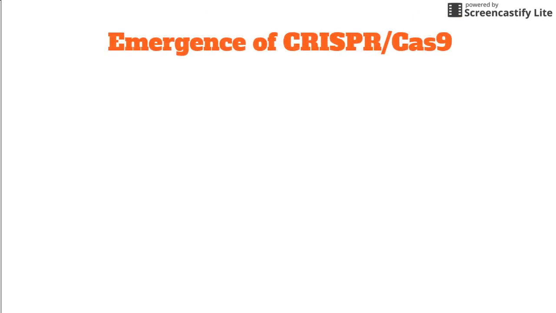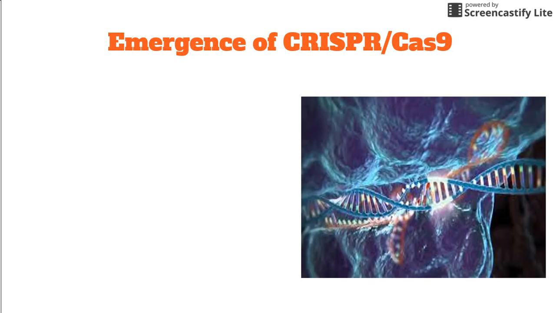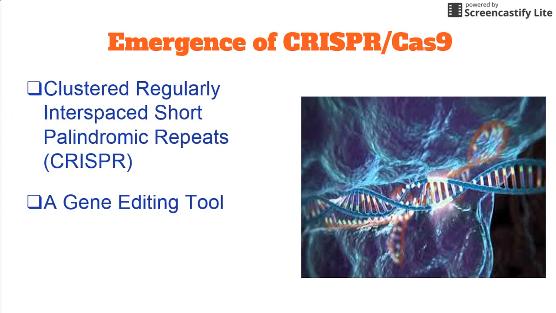Now moving towards the curing of HBV, scientists found out that to remove the genome of HBV, CRISPR is a very useful technique. So now what is CRISPR? CRISPR is a defense mechanism which occurs naturally. It is found in a wide range of bacteria in nature, basically a gene editing tool. So CRISPR is a part of a normally occurring bacterial process.